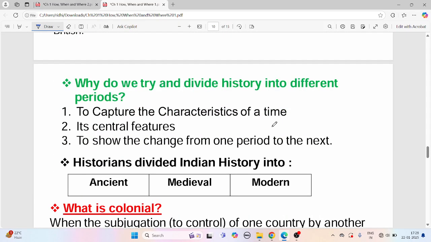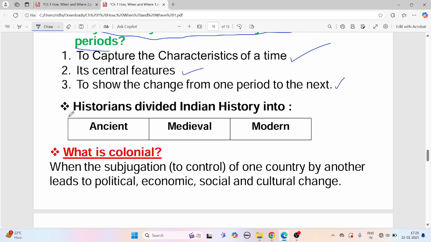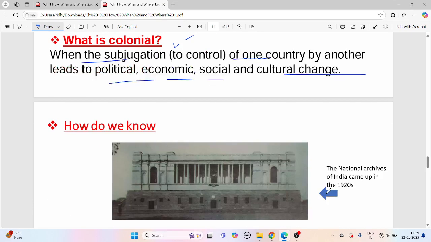Why do we try and divide history? This is an important question: why do we divide history into different periods? ताकि हमें टाइम के करेक्टरिस्टिक्स पता चले, उसके सेंट्रल फीचर्स यानी मेन चीज़ें तब क्या रही थी, to show change from one period to the next. History divided, right? This I told you. What is colonial? When the subjugation of one country by another leads to political, economic, social, and cultural changes.